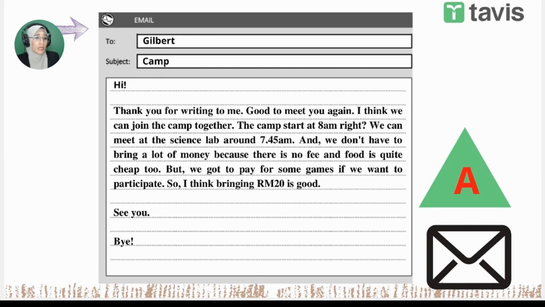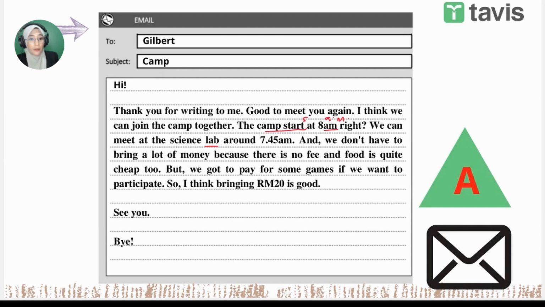So here it says, no, we can join the camp. Even the grammar is also wrong. The camp start, no, this is simple present. It should be the camp starts at 8 a.m. And you can see a.m. spelled wrongly. It's supposed to be a.m., right? And science lab, okay? Although it's a short form, acceptable. But please make sure you try and spell laboratory.